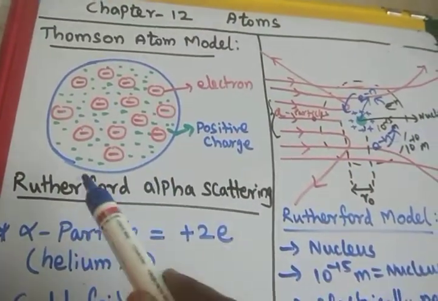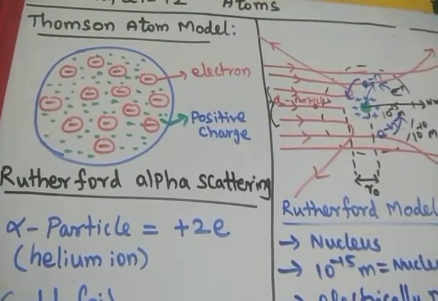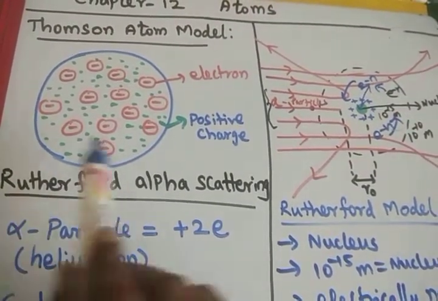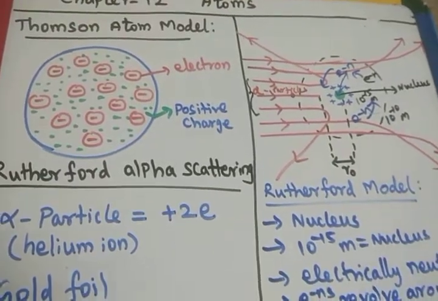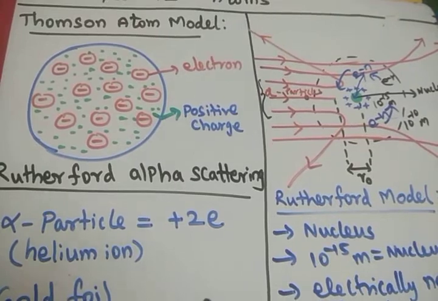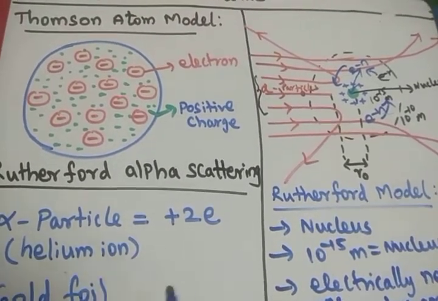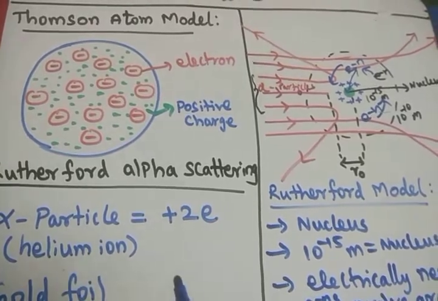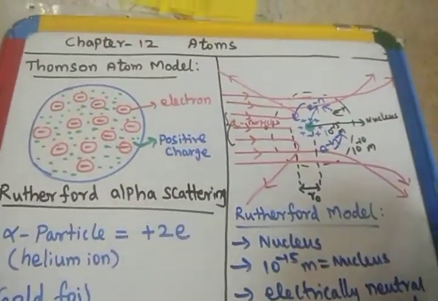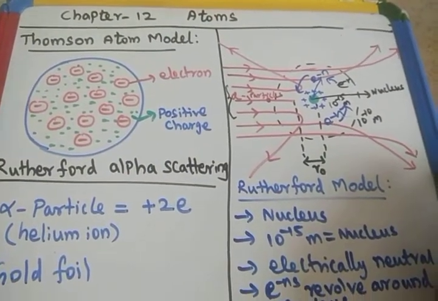Rutherford found that all the positive charges are concentrated at the center of the atom, which is called the nucleus. That was discovered by Rutherford. Rutherford's student Chadwick discovered the neutron, a neutrally charged particle with no charge, present in the nucleus of the atom. So you can remember all those things: the J.J. Thomson atom model, the Rutherford atom model and so on.